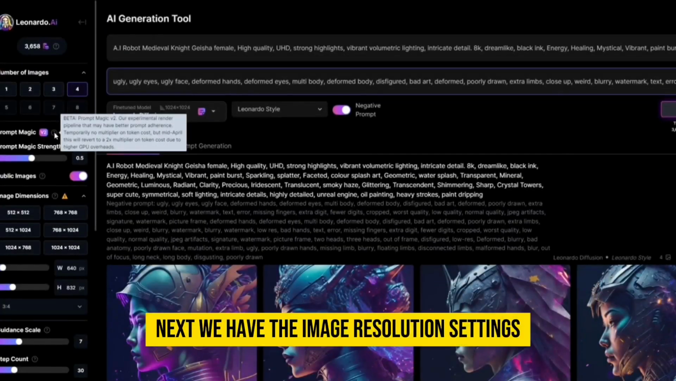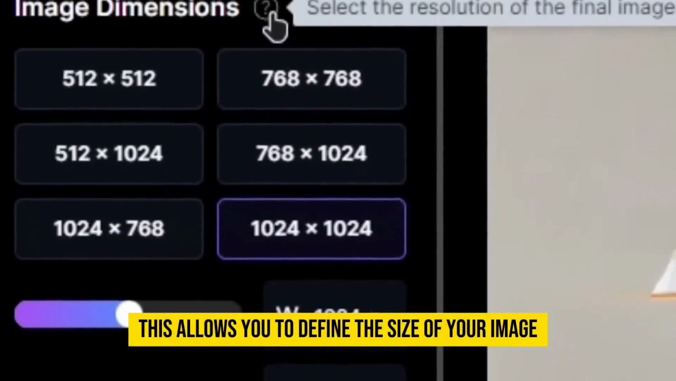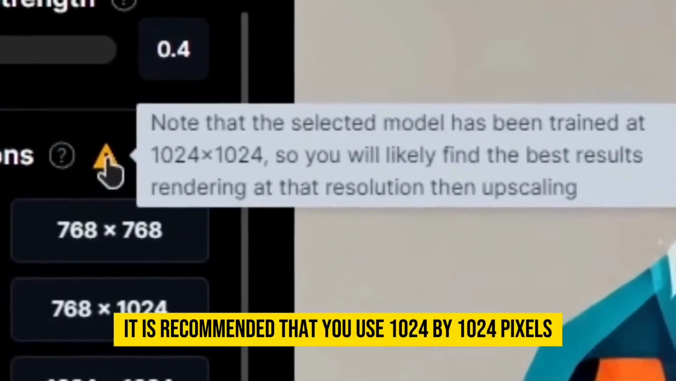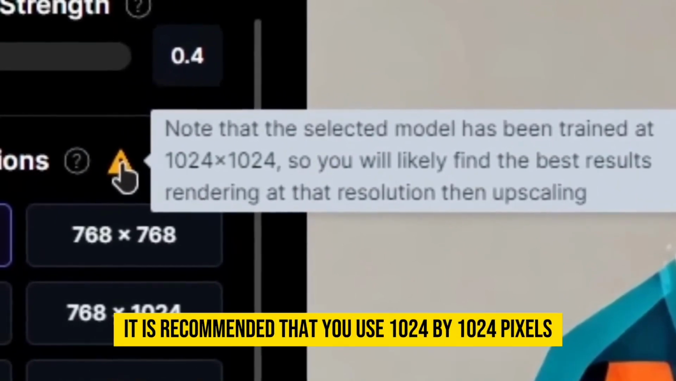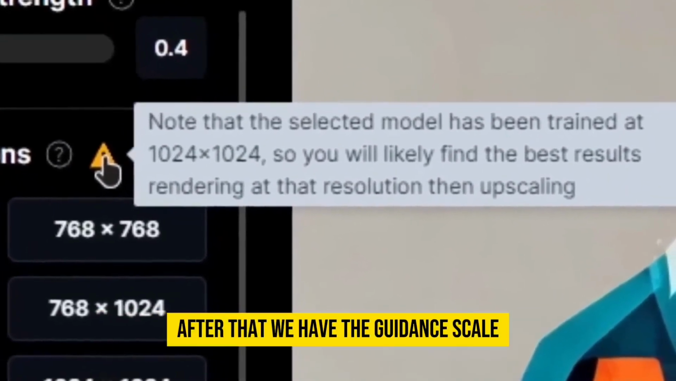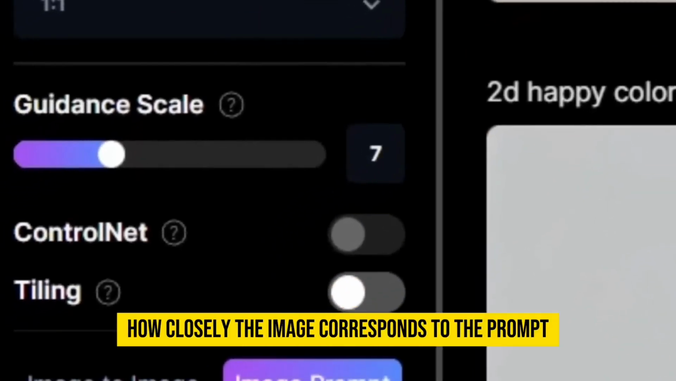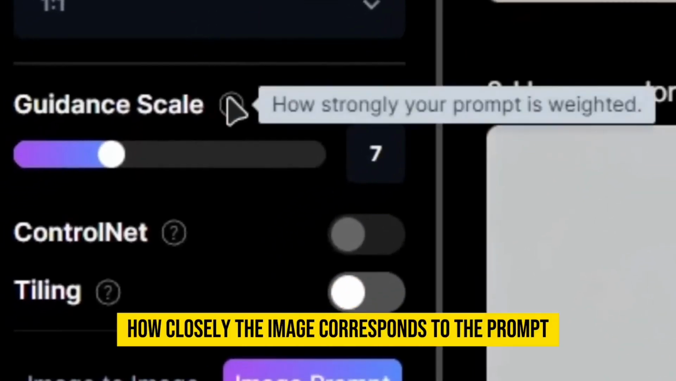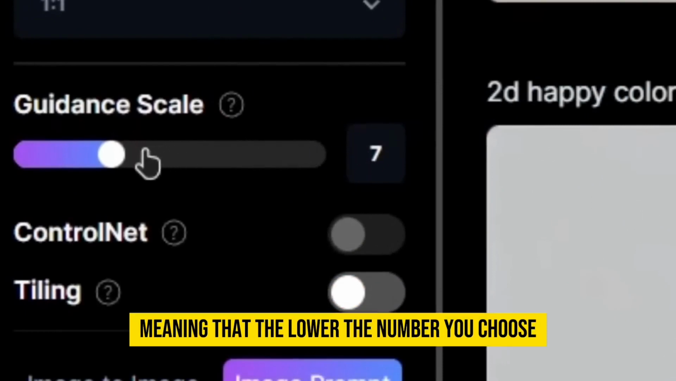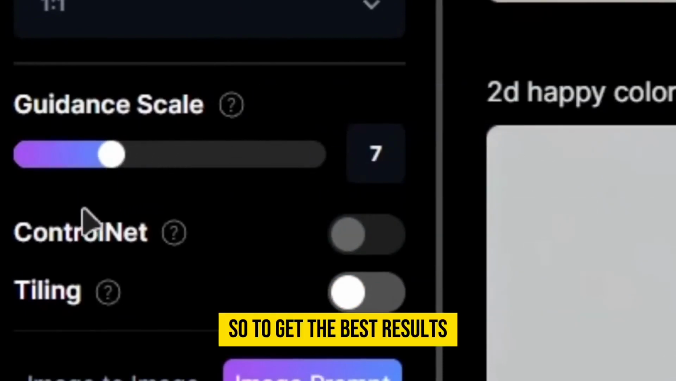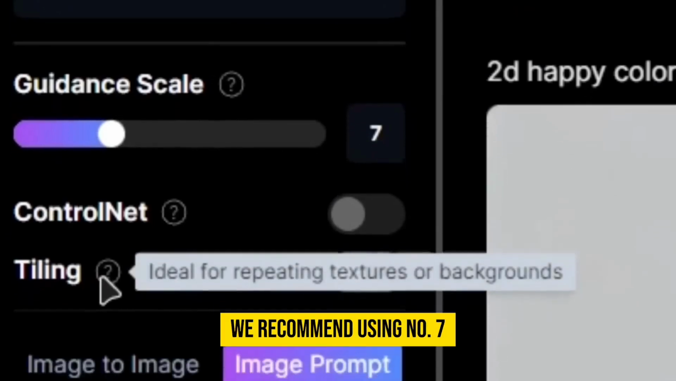Next, we have the image resolution settings. This allows you to define the size of your image. To get the best results, it is recommended that you use 1024 by 1024 pixels. After that, we have the guidance scale. In this tab, you can adjust how closely the image corresponds to the prompt, meaning that the lower the number you choose, the less likely your image will resemble your prompt. So, to get the best results, we recommend using number 7.